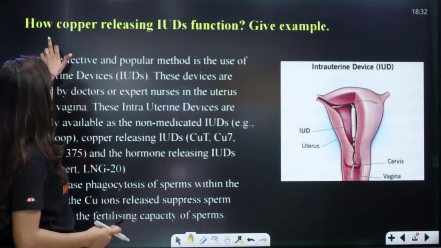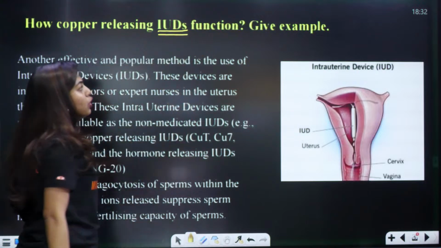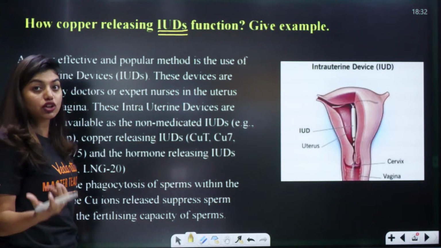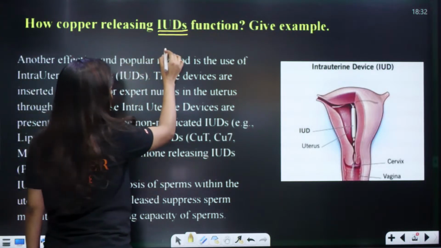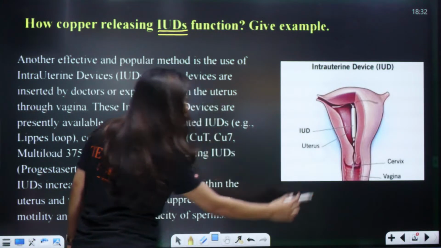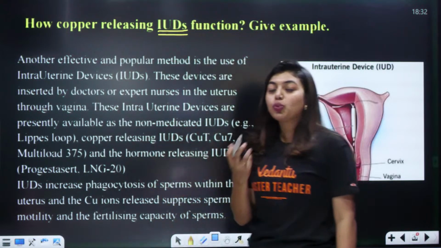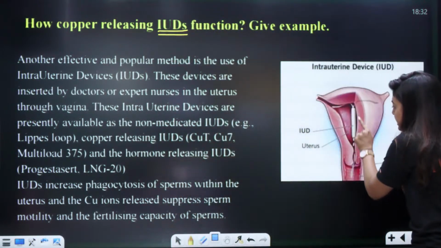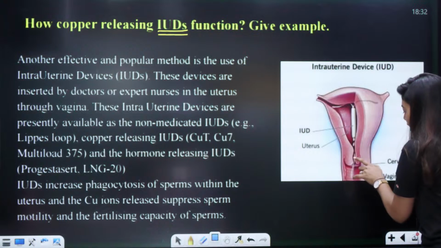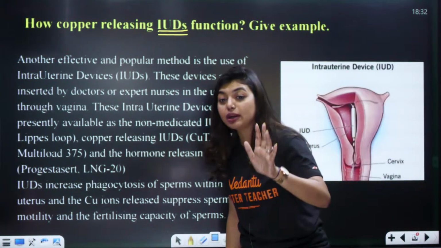Okay. How do copper releasing IUDs function? Give examples. What is the full form of IUDs, ma'am? The full form of IUD is intrauterine device. That means what? So, we are keeping it or placing it inside the uterus through the vagina. We are keeping it inside the uterus, and this is going to protect from unwanted pregnancy.